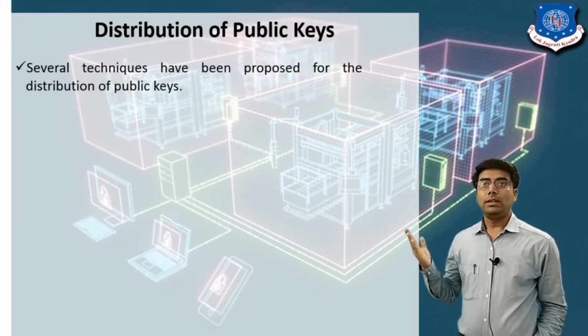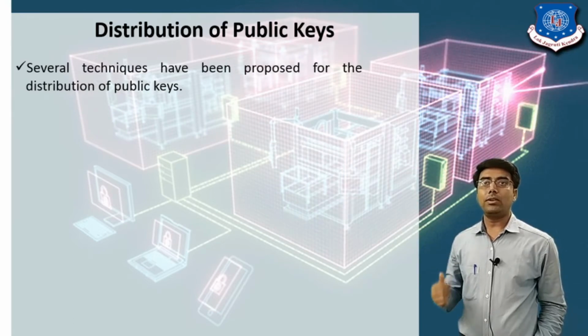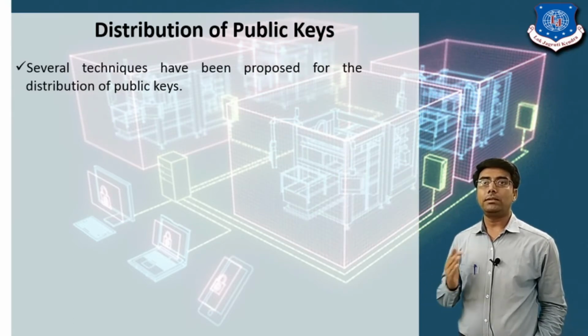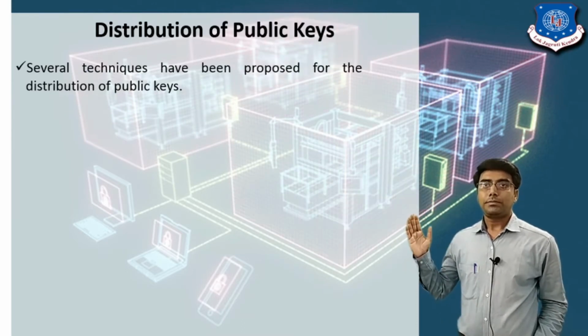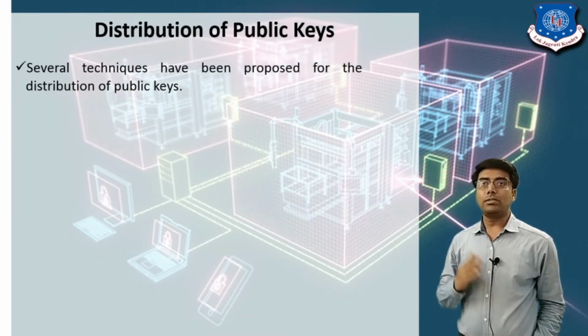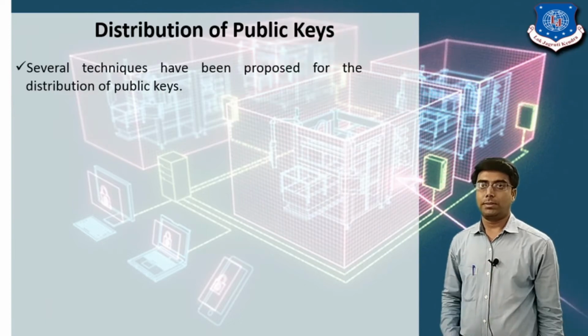We have seen symmetric encryption, where we used two techniques to distribute the key among the different users in the network. Now, how will the public key be distributed among the different users?